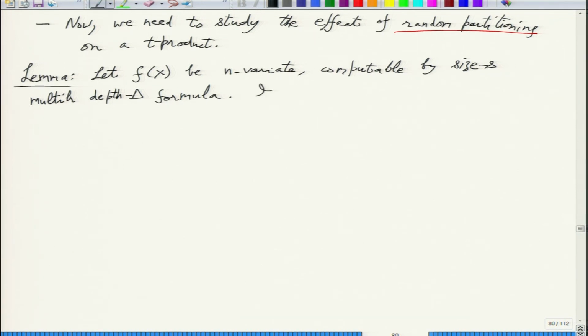Then you partition x equally, where the size of x is n, and randomly. So when you do this, then the measure gamma yz on f.